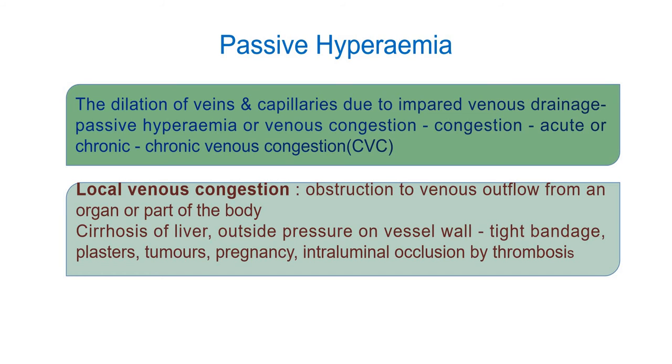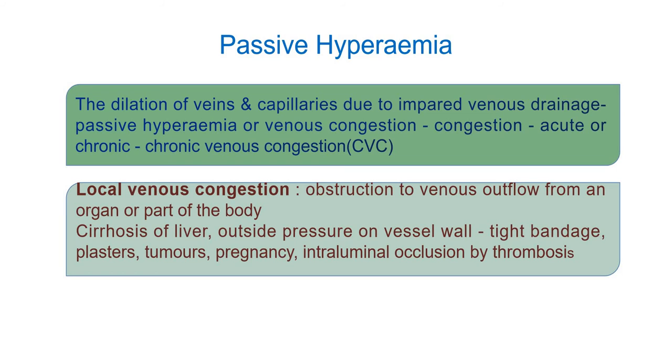So here local venous congestion takes place, which means obstruction to the venous outflow from an organ to other parts of the body. An example which can cause this is cirrhosis of liver.